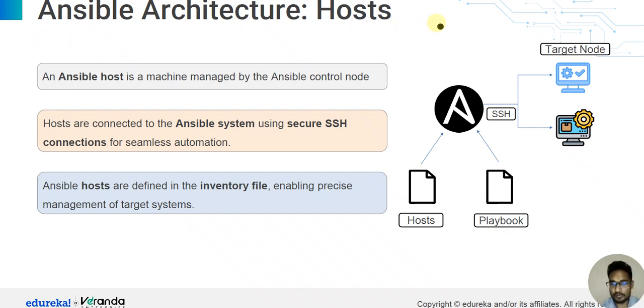Ansible architecture host. An Ansible host is a machine managed by an Ansible control node. Hosts are connected to the Ansible system using a secure SSH connection for seamless automation. Ansible hosts are defined in the inventory file, enabling precise management of target systems. So this is the target node, this is the machine, this is the SSH key, and this is the host. So this is the architecture of the host.